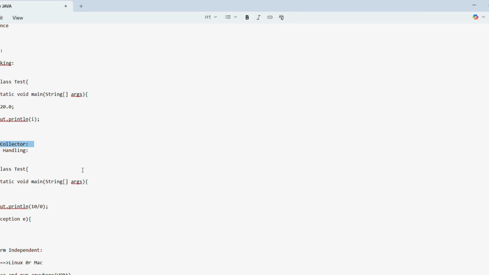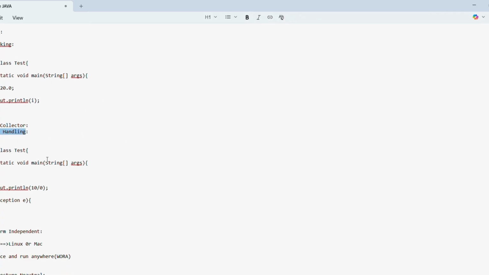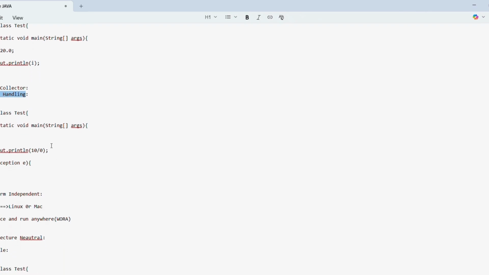The third reason is exception handling. Java has an inbuilt exception handling mechanism. Here I have written one program, and in the try block I am printing 10 divided by 0.